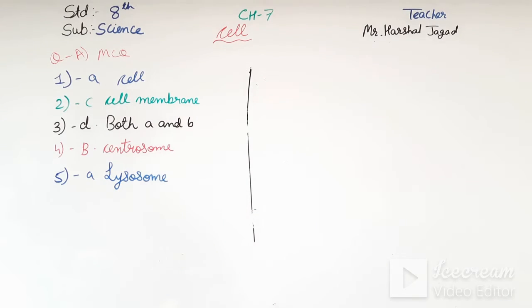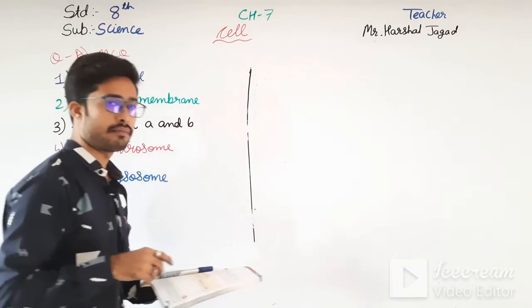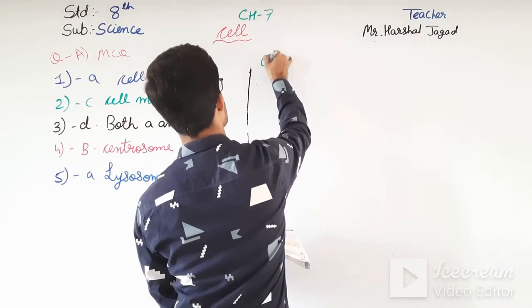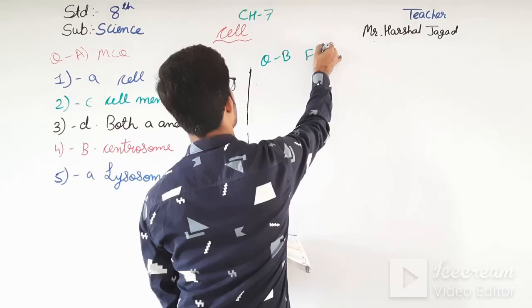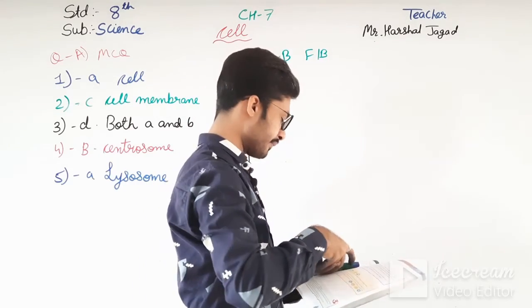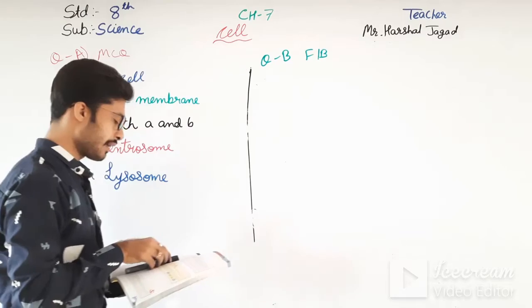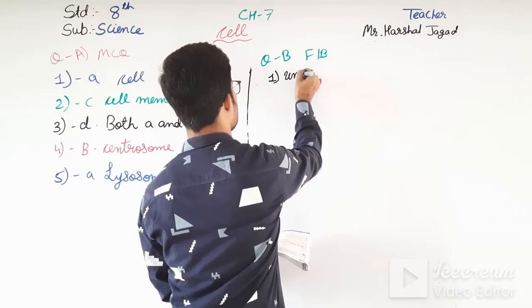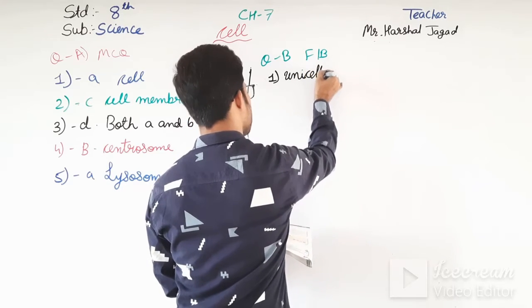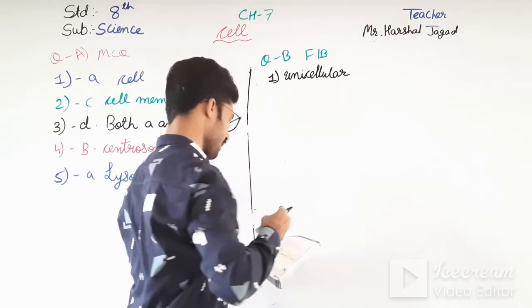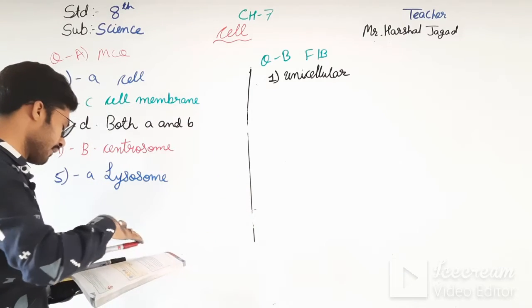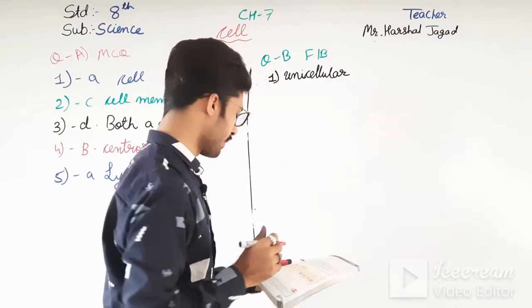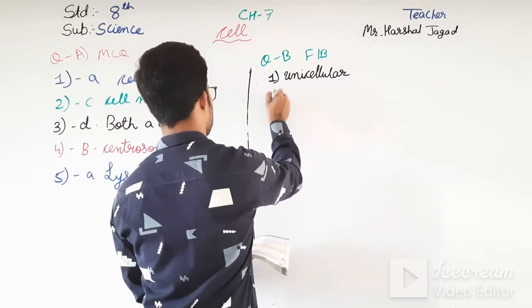Okay students, now moving towards question B, that is fill in the blanks. The first one: organisms made up of single cells are known as unicellular. Second one: a cell is the lowest level of body structure organization in the multicellular organism.